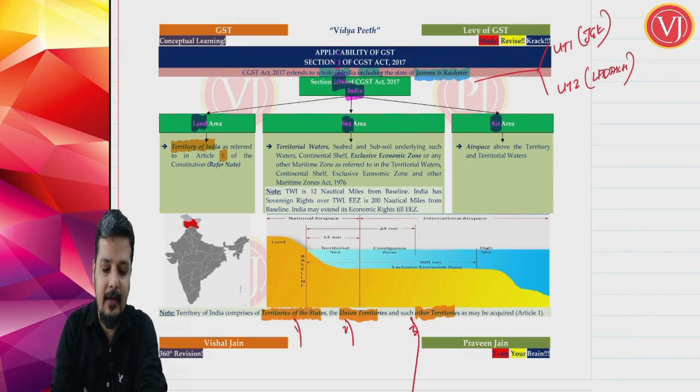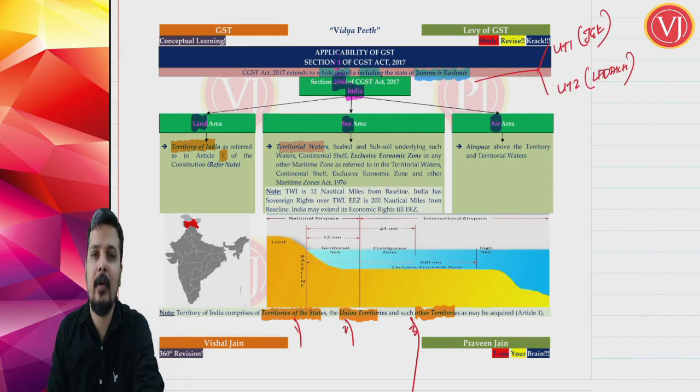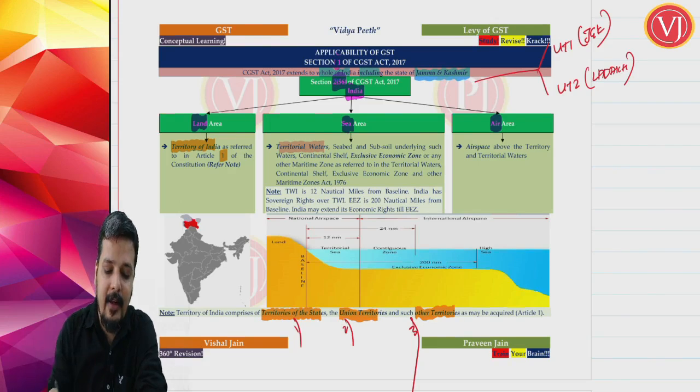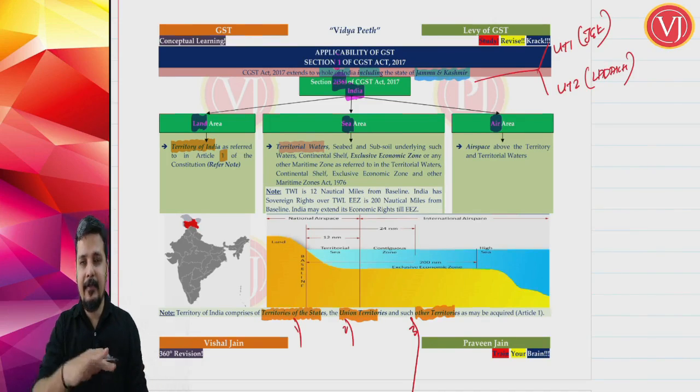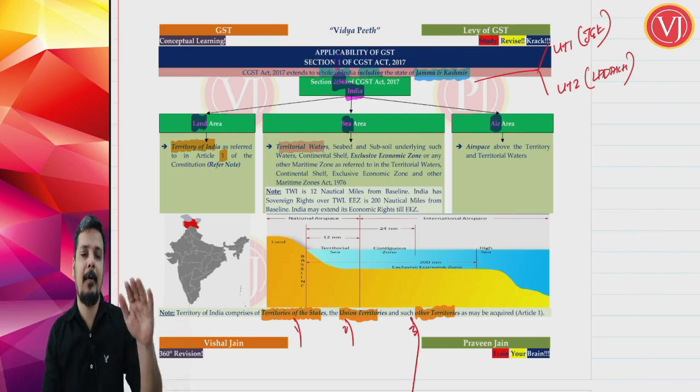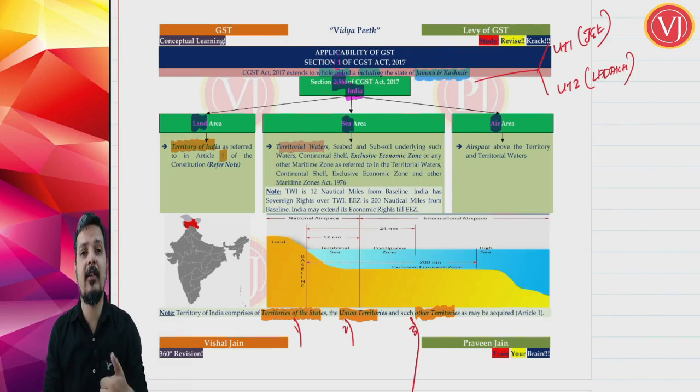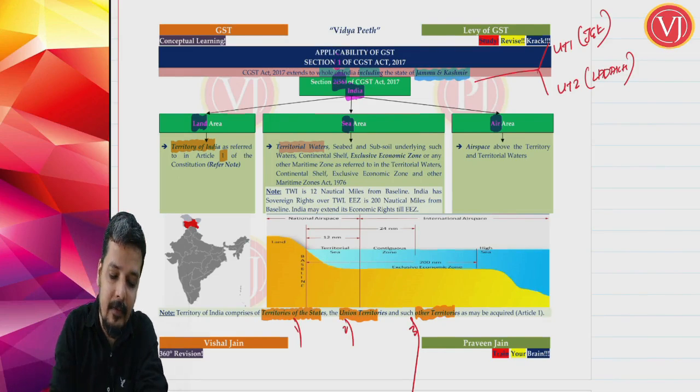It is telling that it will have territorial waters. That is, we are going to discuss that territorial waters is nothing but 12 nautical miles, the sea bed and the subsoil underlying such territorial waters. Not only the territorial waters, but also the sea bed, and also the subsoil underlying that territorial waters. Not only the upper portion, but also the subsoil. Not only the water portion, but also the subsoil which is underlying the territorial waters.